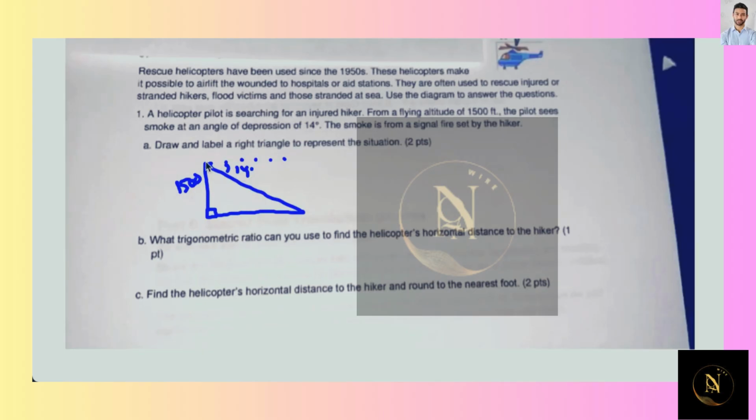All right, so we have the 1500 feet vertical, and then the 14-degree angle of depression, which is from the horizontal, would be the same thing as, within a single right triangle, a 14-degree angle of elevation. So what trig ratio can we use to find the horizontal distance from the hiker? We'll call that x. Well, from that angle, we know the opposite, and we want to find the adjacent. Thinking of SOHCAHTOA, opposite and adjacent is tangent.